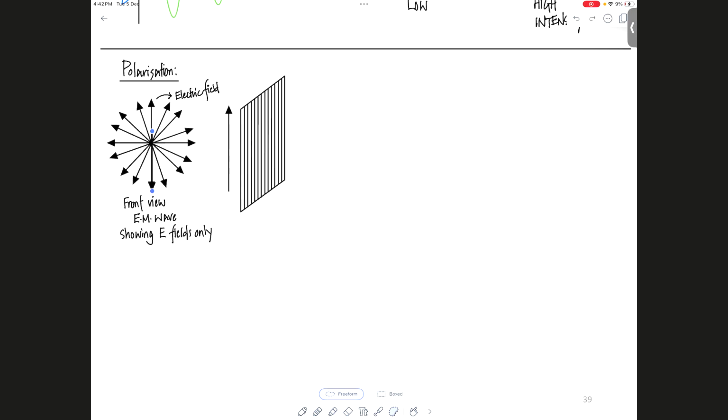Now, what about the others? Do you think the others will be able to pass through the other lines that I've drawn? Yes, they won't be able to, but their what will be able to? Components. So let me give you an example. If my field looks like this, wouldn't I be able to break it down into components, right? What would the components be? If the angle here is theta, there will be a vertical component, right?